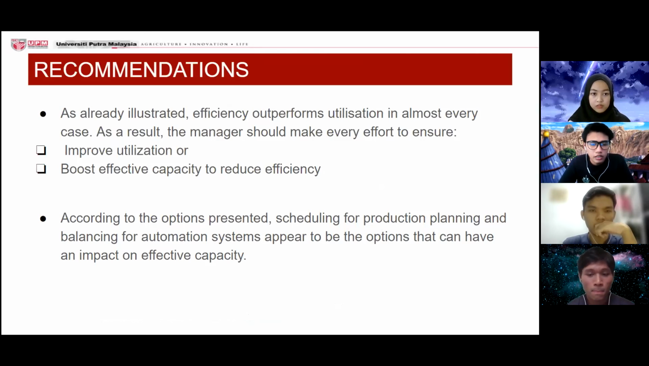Based on the calculation, we can see that efficiency outperforms utilization in almost every case. As a result, the manager should make every effort to improve utilization or boost effective capacity to reduce efficiency. Based on the two options that were presented, scheduling for production planning and balancing for the automation system appear to be the options that can have an impact on effective capacity. Next.